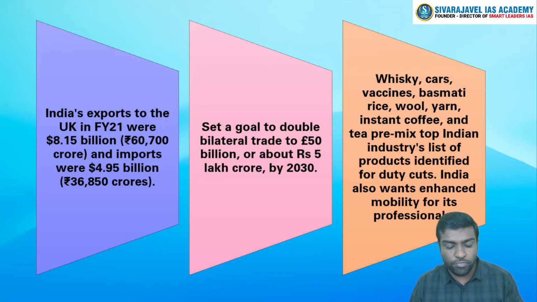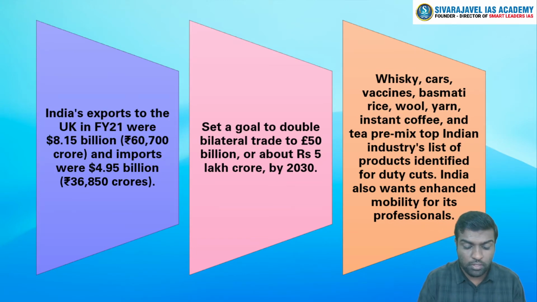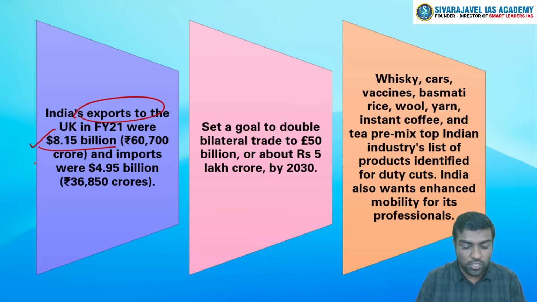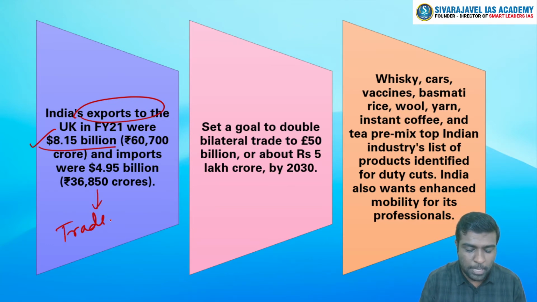If you take the case of UK, as of now we are exporting worth 8.5 billion and importing 4.9 billion, which means in the trade relation between India and UK, India is having a trade surplus.